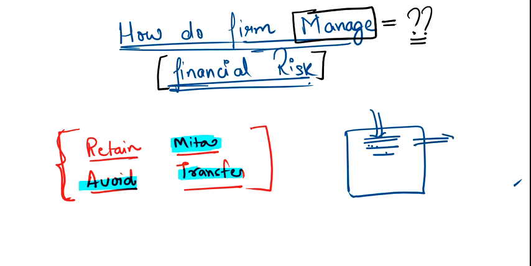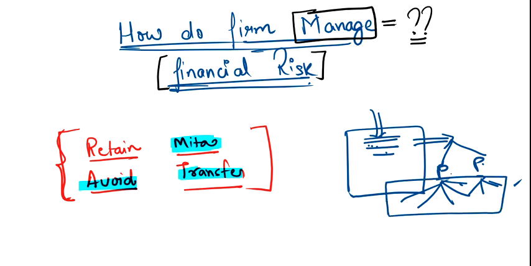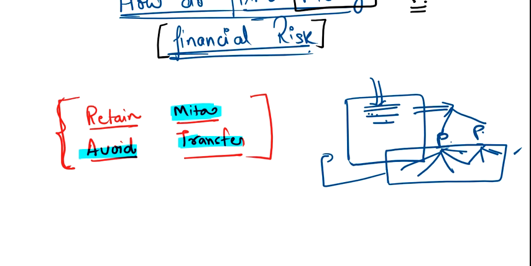Once your framework is created, you need to communicate the policies and procedures you have created to all the employees of the organization. You tell them that these are the procedures and policies they have to follow, that this process is most appropriate for our organization, and that it will keep the risk under a certain level for the organization as a whole. So our chapter is going to start with these four topics: retain, avoid, mitigate and transfer.